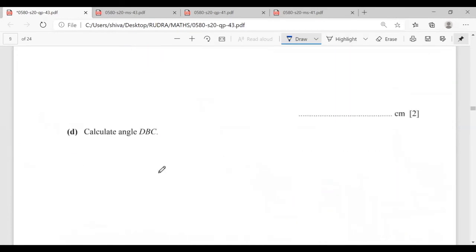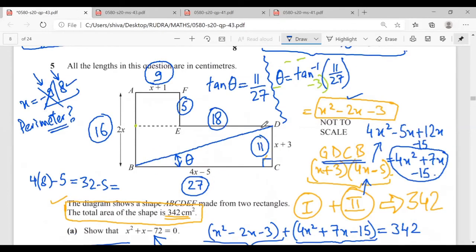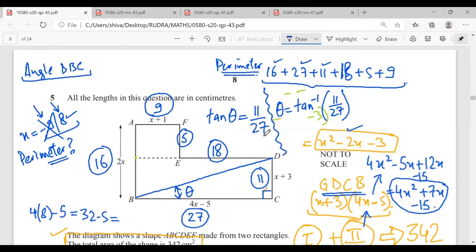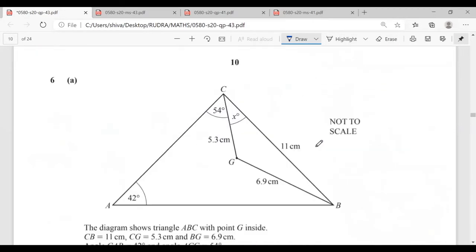In the next part, this is what they want. They want the angle DBC. The easier option is to find tan theta. So tan theta is 11 by 27. If you find the inverse, you will have the value of theta. Mr. Rudra, is there a doubt? No, sir.